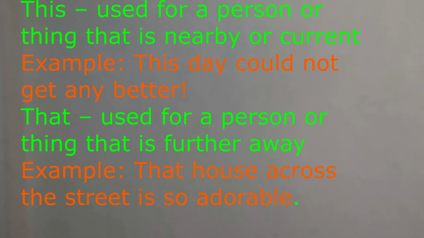Let us see some examples now, and also how they are used. This is used for a person or thing that is nearby or current. Example: this day could not get any better. That is used for a person or thing that is farther away, not near.